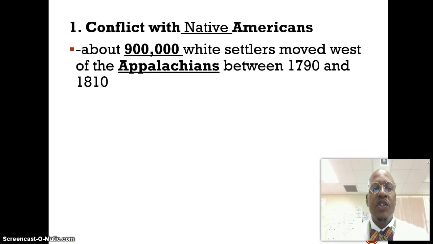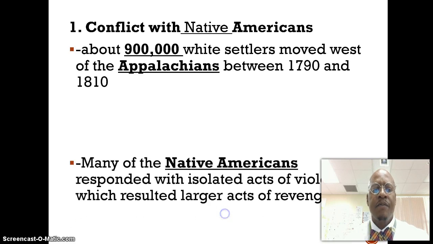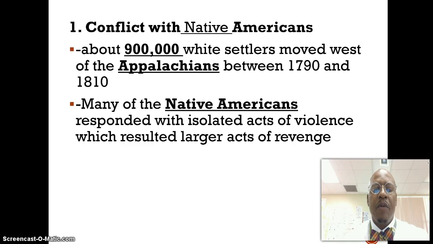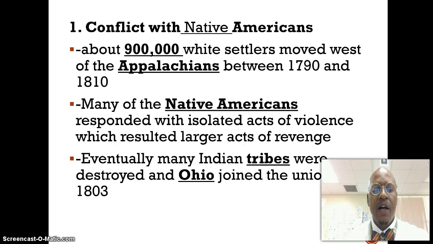Many settlers, some 900,000, pushed into the Ohio River Valley and the Indiana Territory between 1790 and 1810. As a result, Native Americans began to attack settlers, first in small isolated cases, but as the numbers grew, so did the attacks and revenge in this area. Eventually, many of these tribes were decimated, brought down to very few numbers, and Ohio comes into the Union in 1803.